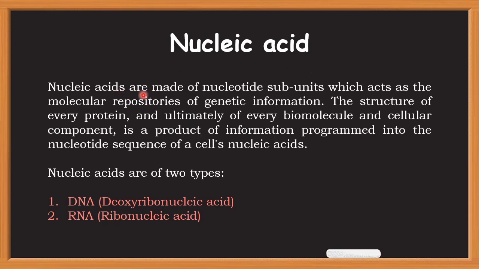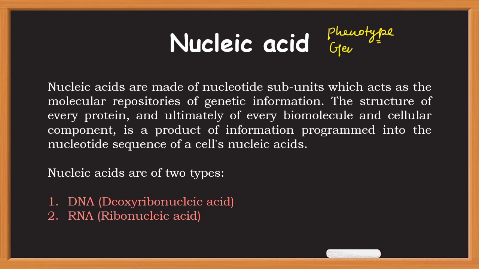Nucleic acid. Nucleic acids are made of nucleotide subunits and they act as molecular repositories of genetic information. So all the genetic information of our body is carried in the nucleic acid. Basically each and every cellular component, every biomolecule, every protein which is being formed in our body is due to the information which is carried in our nucleic acid. And all this genetic information of our body is basically programmed in the nucleotide sequences of our nucleic acid. So we can say that our phenotype, that is our height, our body complexion, our hair color, our nose, our eye color, each and every phenotype depends on the information which is carried in our nucleic acid.